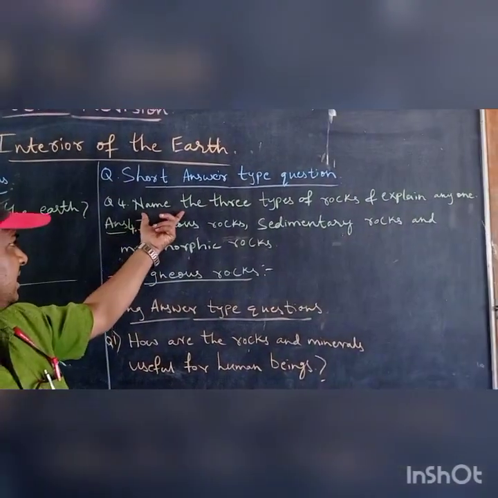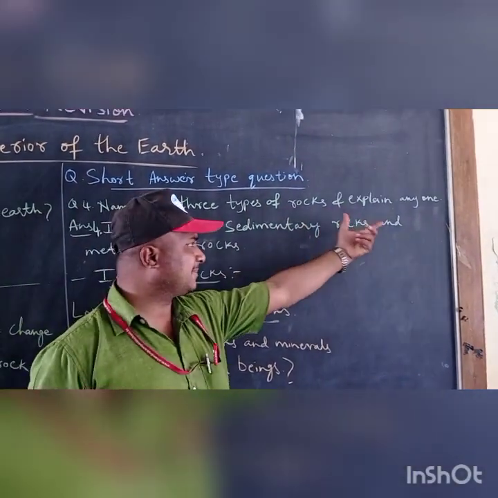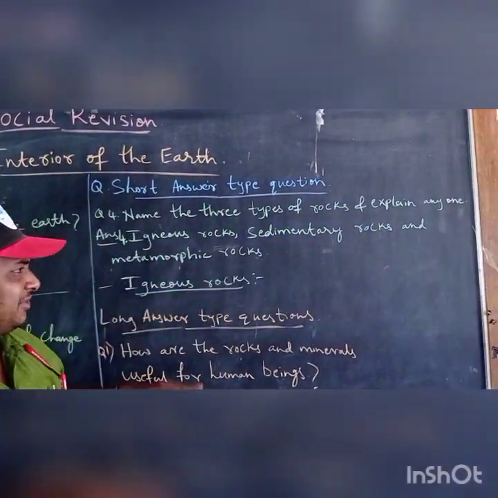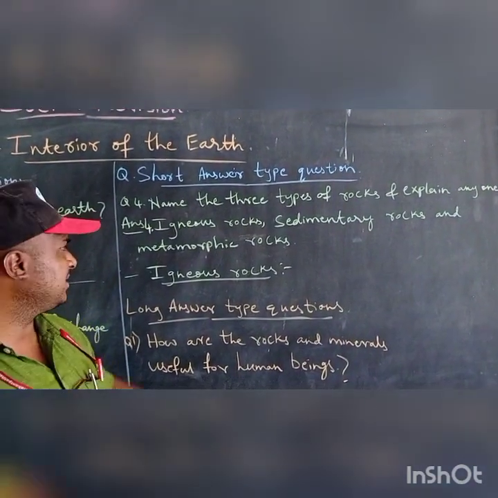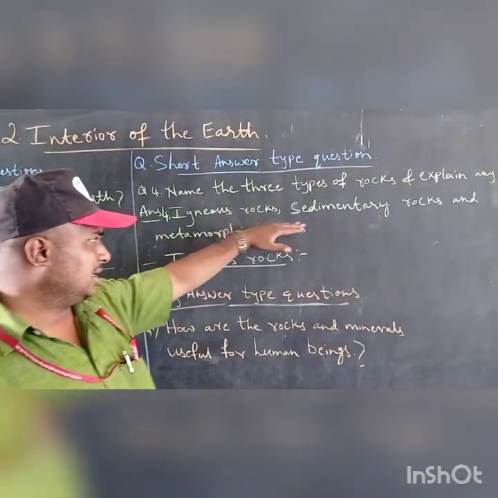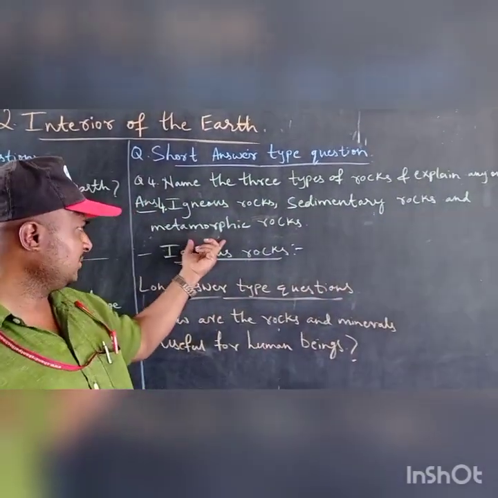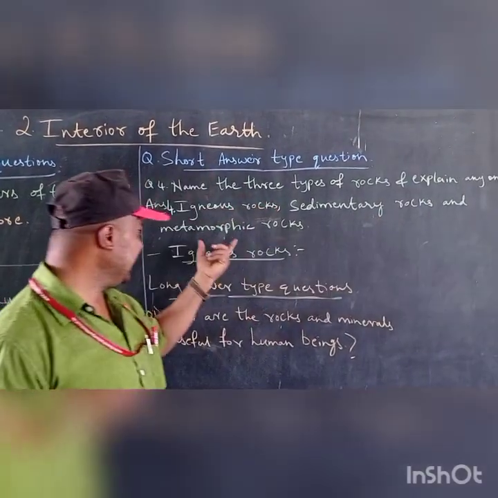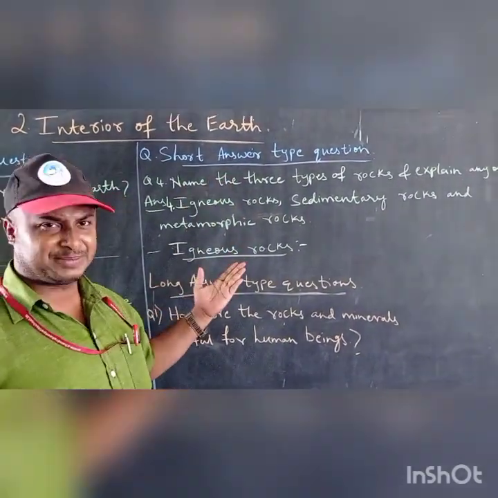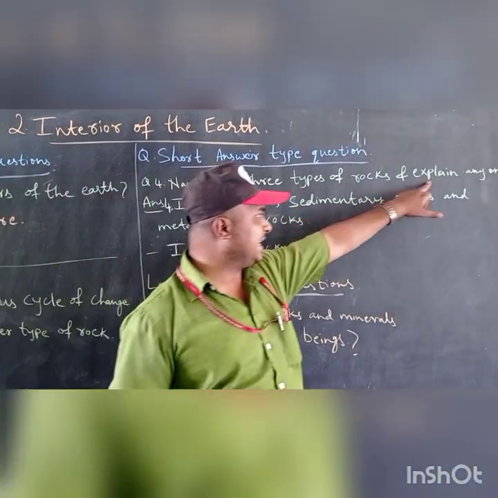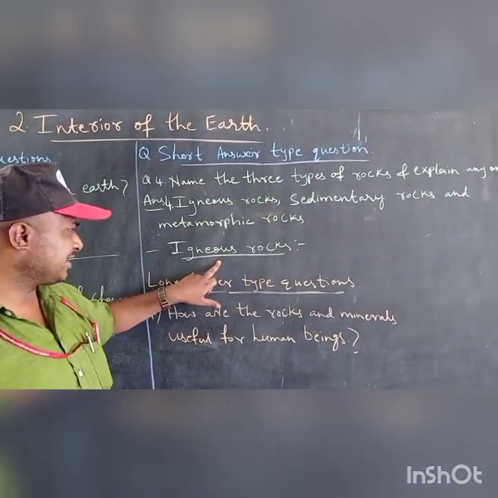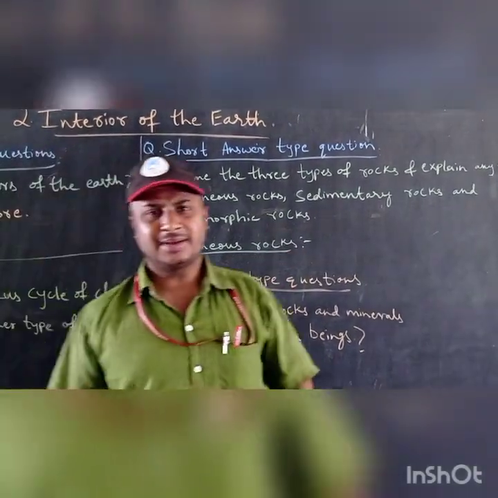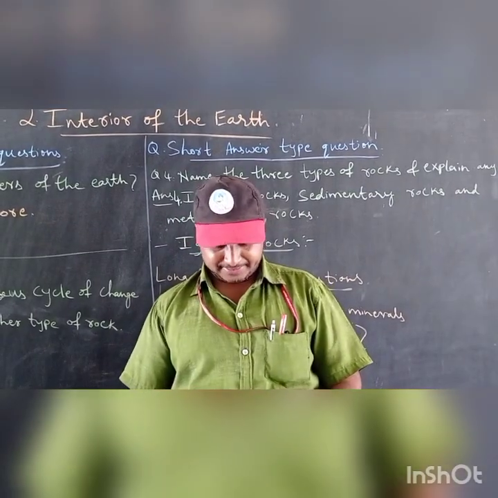Here, see the question. Name the 3 types of rocks and explain any one. They ask you to name the 3 types of rocks. In that you should explain any one. So 3 different types of rocks are igneous rocks, sedimentary rocks, and metamorphic rocks. These are the 3 different types of rocks. If they ask you to explain any one, we have taken igneous rock like this. Write igneous rock, underline, and below this, the first point I will discuss now.